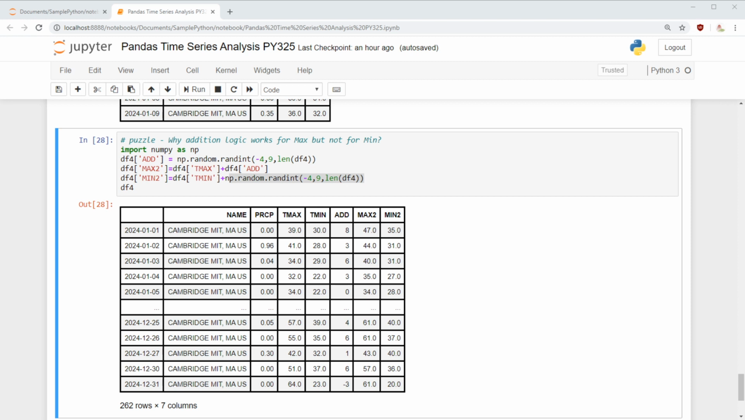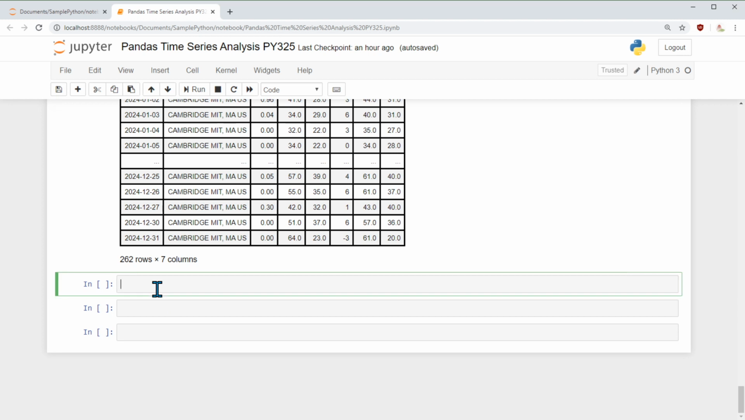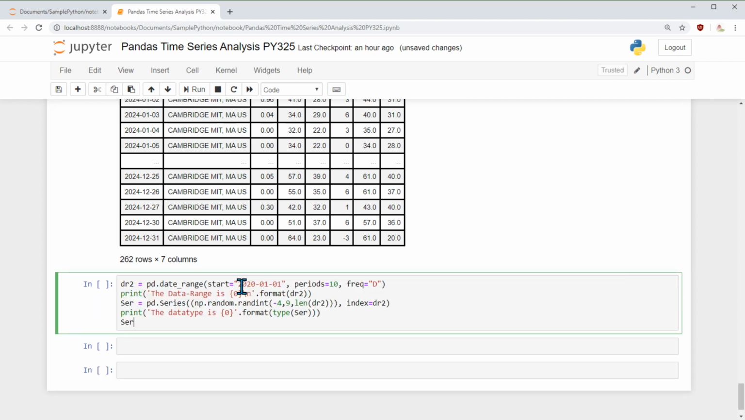Okay, that being said, now we were able to make an approximation by including randomness, and we were able to add that and all that fun stuff. Now let's move further and see if we can create a date range.